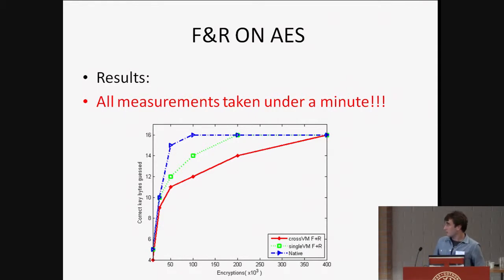But surprisingly, even though they seem like a lot of encryptions, all these measurements were taken in under a minute. The first scenario took about 12 seconds, the second scenario about 26, and the most challenging one, the cross-VM attack, about 55 seconds. This is important. We are getting an AES key that we cannot get via brute force attacks with the computational resources that we have nowadays. We're getting it thanks to side channel attacks in less than a minute. This is how powerful side channel attacks can be.